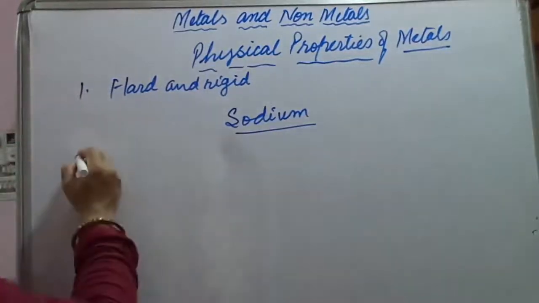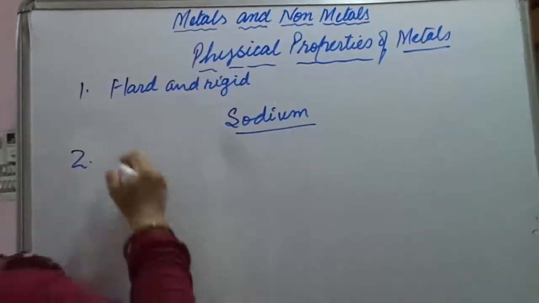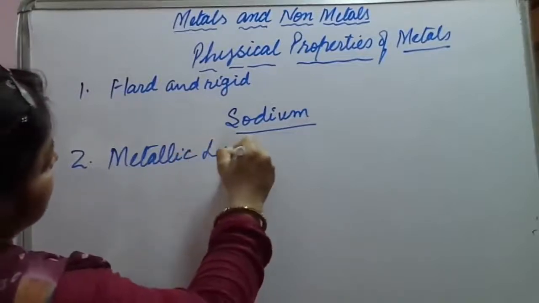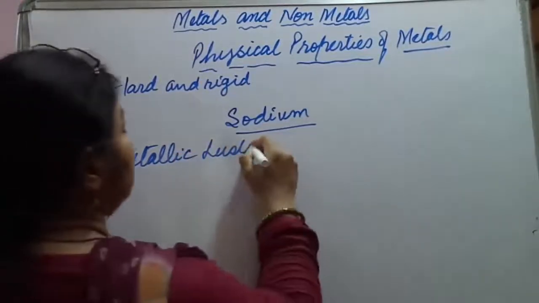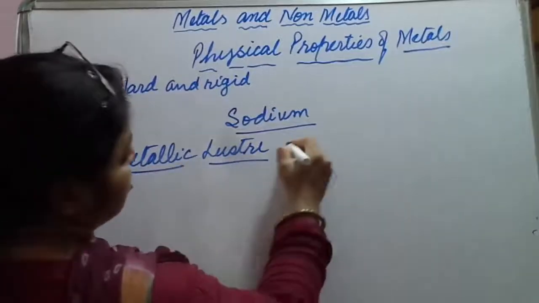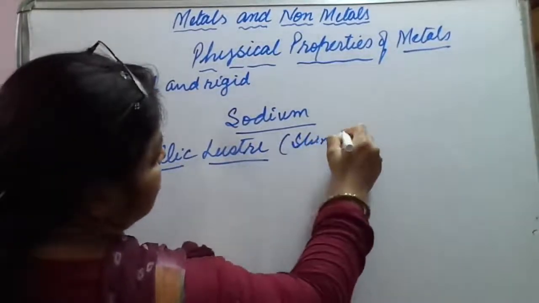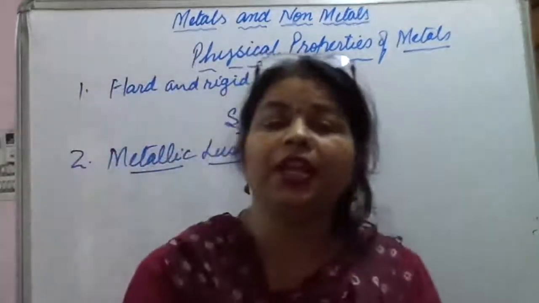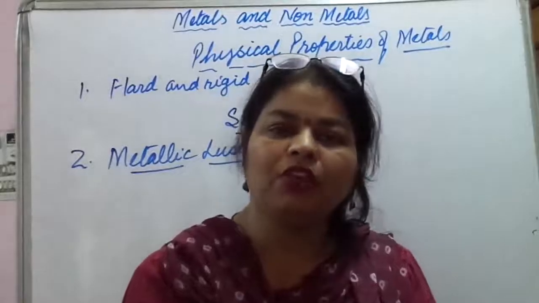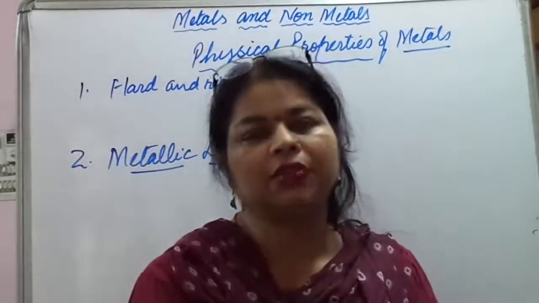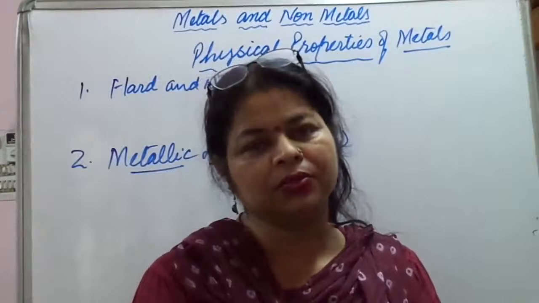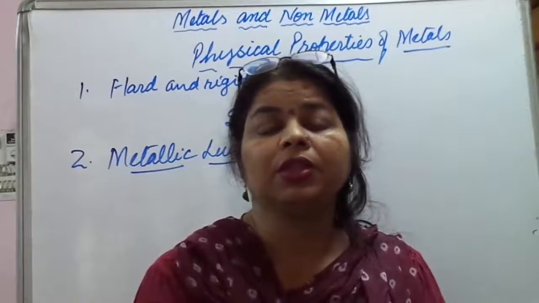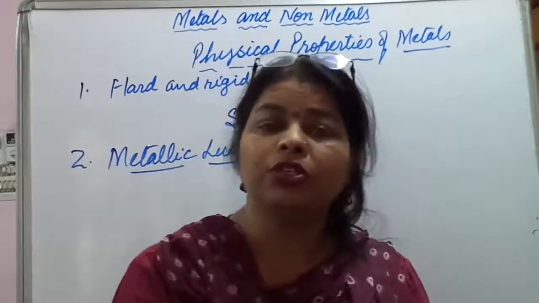The next physical property is metallic luster. Luster means shine. The metals, they have a shining surface. The property of a metal having a shiny surface is called its metallic luster. Now metals, they have a shiny surface when they are freshly cut or they are in pure state.